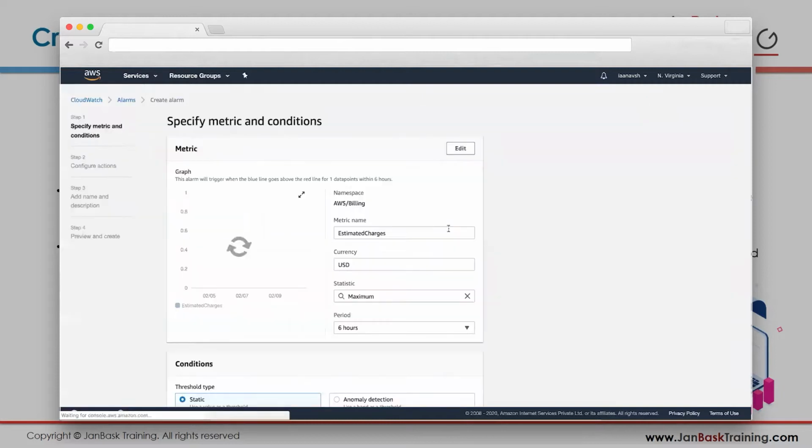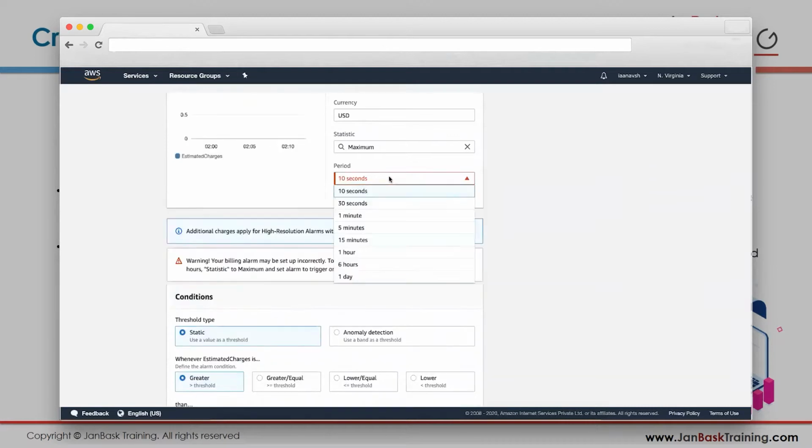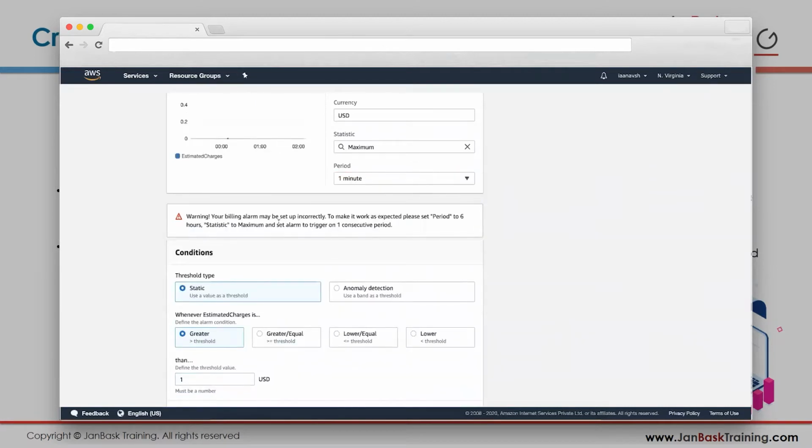Click on create alarm. Okay, so you want your estimated charges in US dollars over a period of 6 hours. What will be your threshold? If it exceeds $1, so as soon as the charge exceeds $1 over a period of 6 hours, you can even do 24 hours, you can even do 10 seconds, right? So you can do a minute.